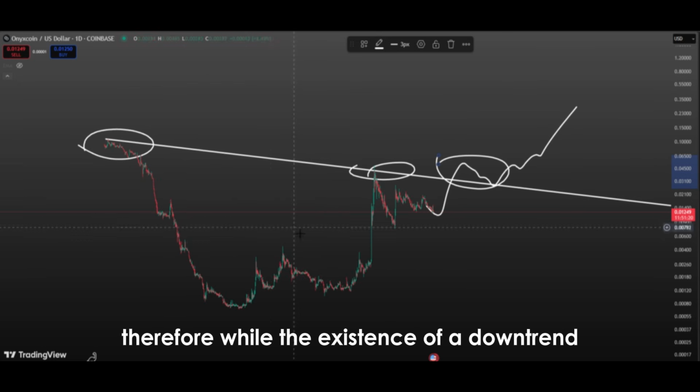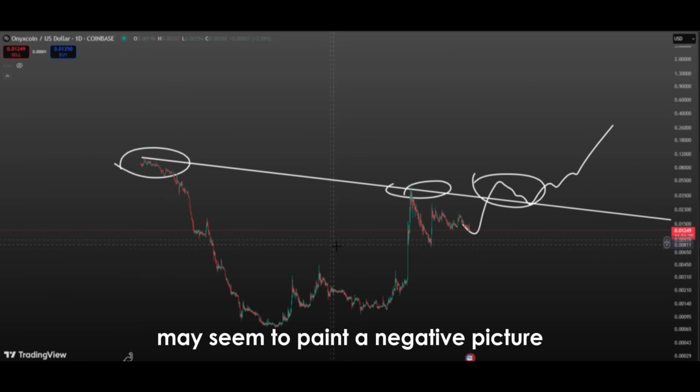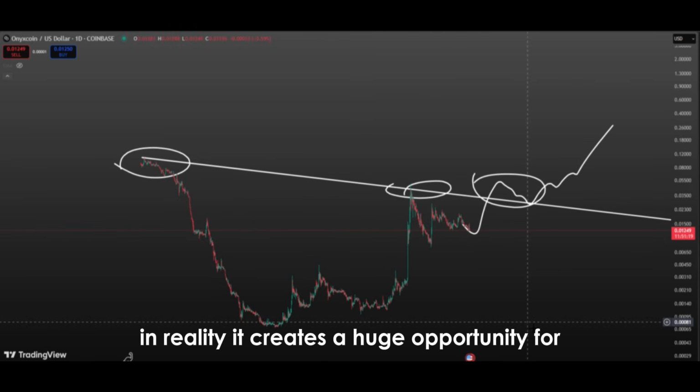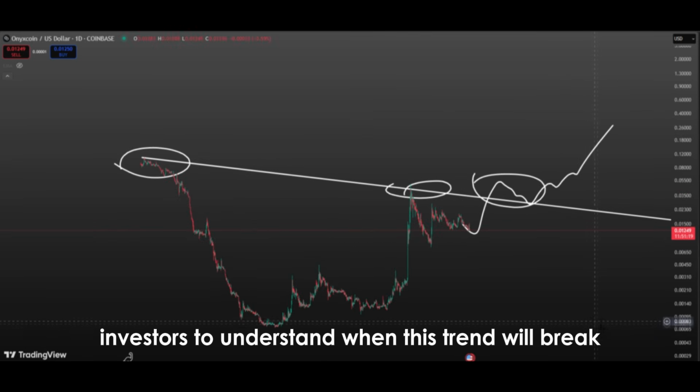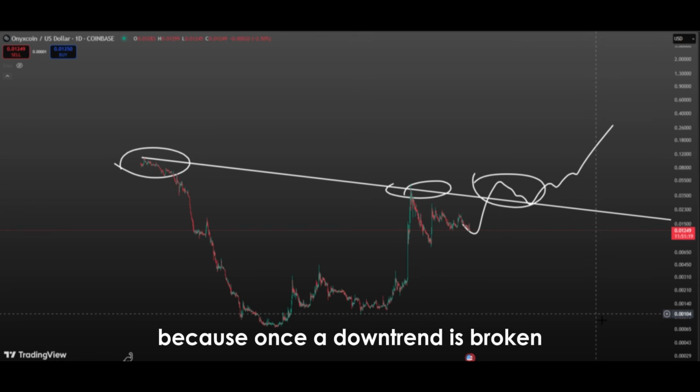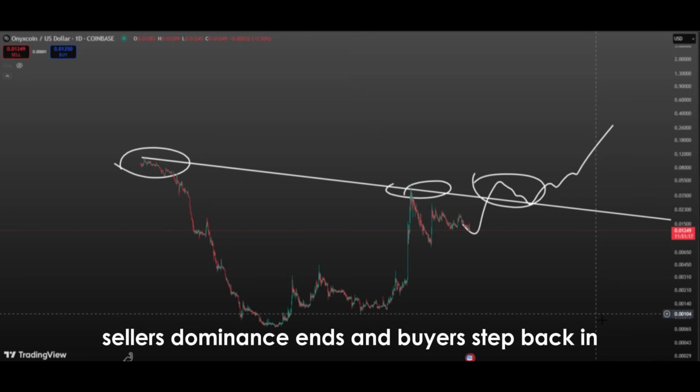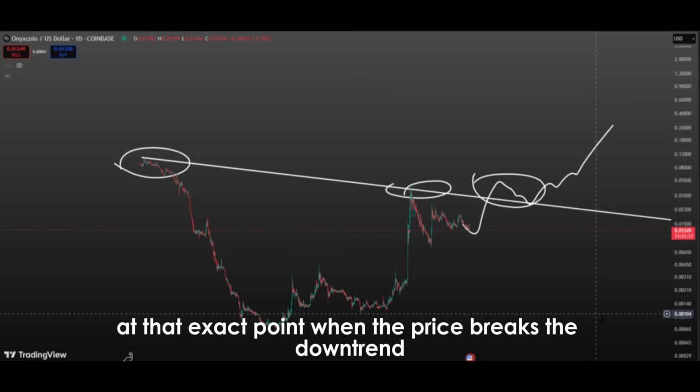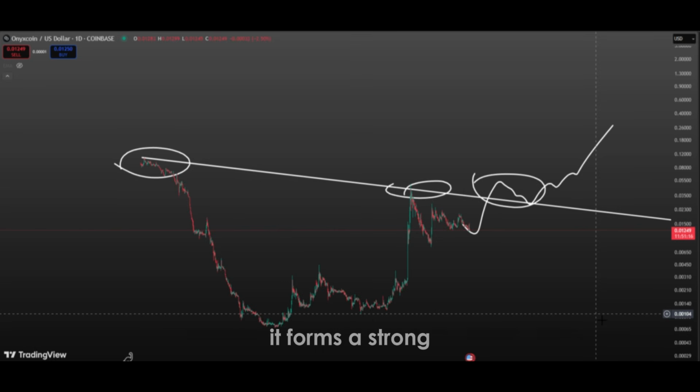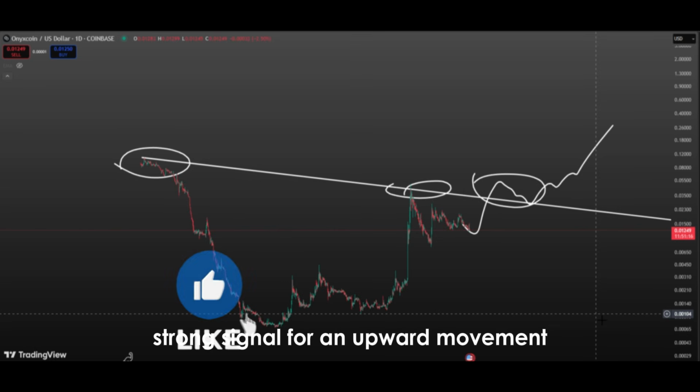Therefore, while the existence of a downtrend may seem to paint a negative picture, in reality it creates a huge opportunity for investors to understand when this trend will break. Because once a downtrend is broken, market psychology shifts instantly. Sellers' dominance ends and buyers step back in. At that exact point, when the price breaks the downtrend, it forms a strong signal for an upward movement.